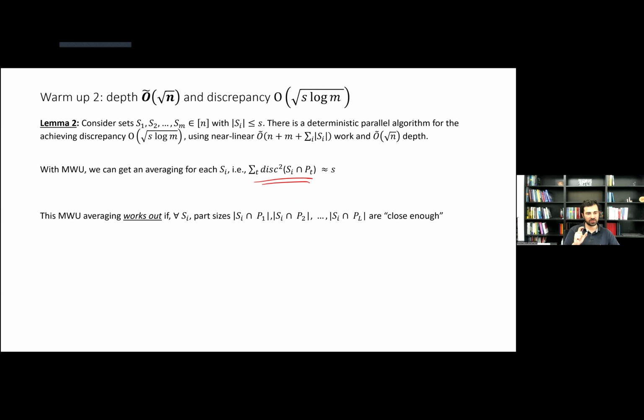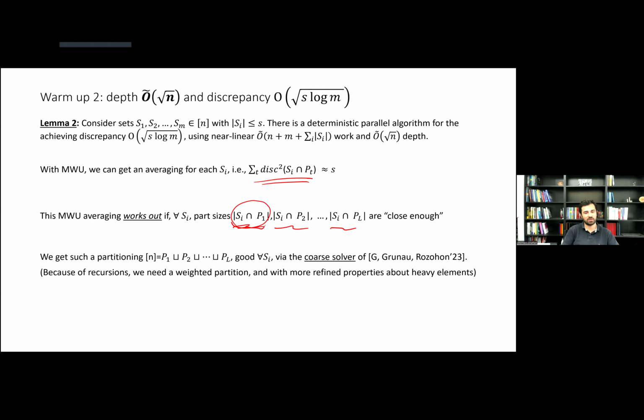This multivariate weight update can only work if the variables coming from different parts are not significantly different. If one of them was very, very large, we would need many, many iterations to get this averaging to work, right? So for this, we need a property from the partition. We need that for each set, these intersections are close enough to each other, let's say up to constant factor or up to polylog factor, right? So we need a different partition than the naive partition that we had. Well, this itself is a discrepancy problem, right? But we don't need the sharpest bound here.